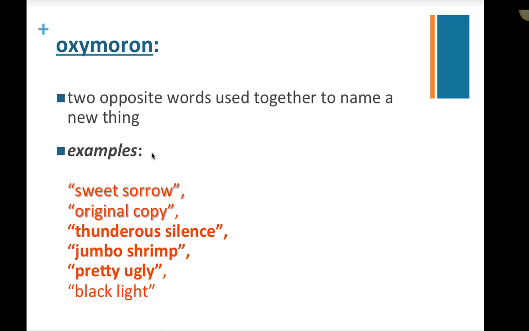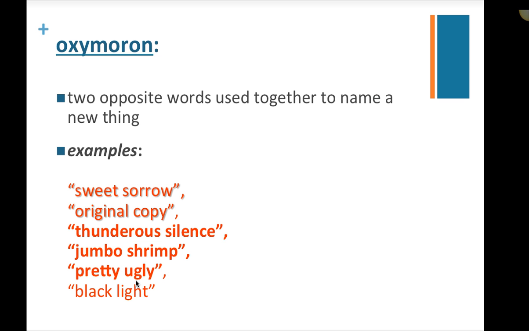Or bittersweet. It was bittersweet saying goodbye to my friend, right? It's sad, but it's also good, meaning you have to move on to the next thing. Sometimes goodbyes can be bittersweet. Original copy, right? That's a phrase that we use. This is the original copy. Well, that doesn't make sense. If it's original, how can it be a copy? But that is a real phrase that we use. Or thunderous silence, that's a good oxymoron. Or jumbo shrimp, right? Jumbo means big, shrimp means little, but there is such a thing as a jumbo shrimp.